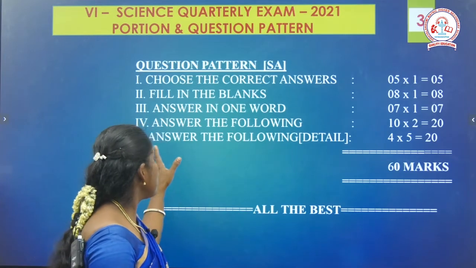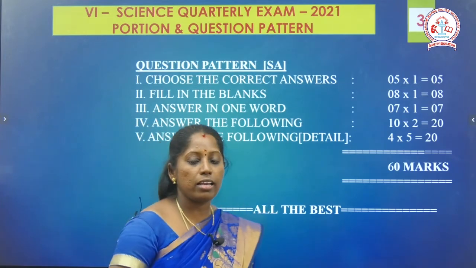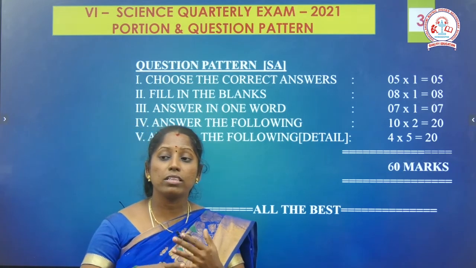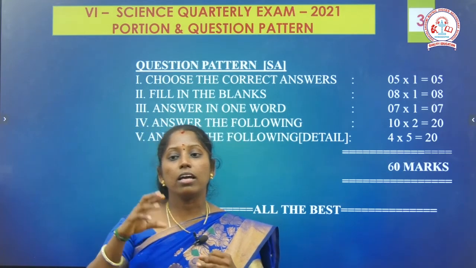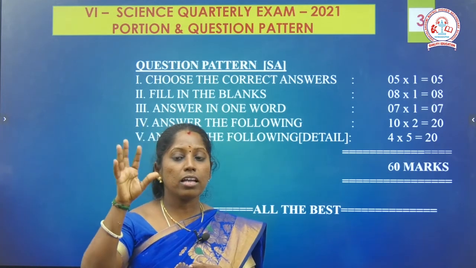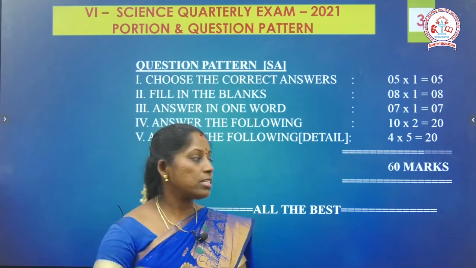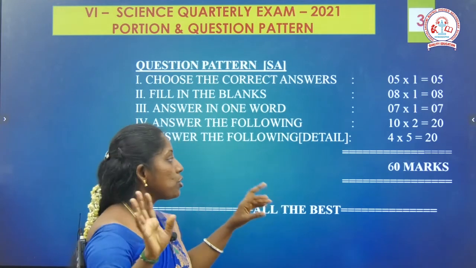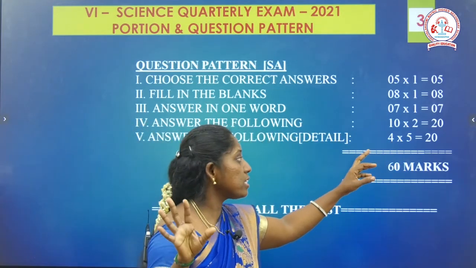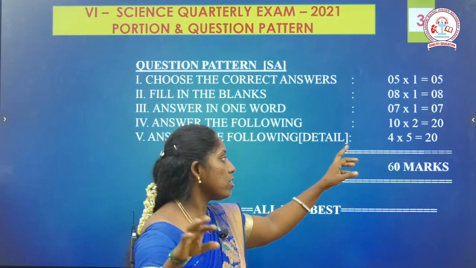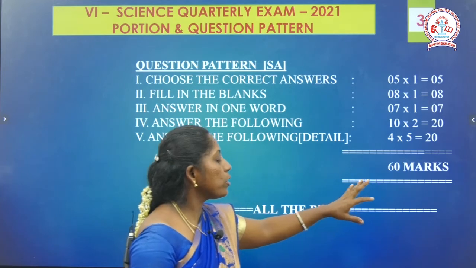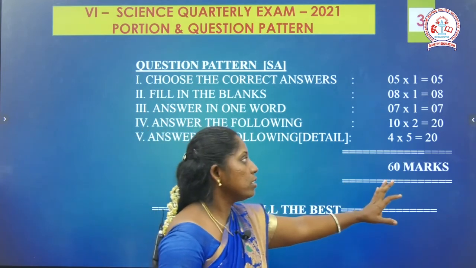The next one, the fifth, is answer the following in detail, like a paragraph. In the detailed questions there can be different types: distinguish between, diagrams, and explanations. Out of the 7 lessons, I will ask 7 questions, and from those you should write any 4. So in total you are going to write 60 marks, okay.